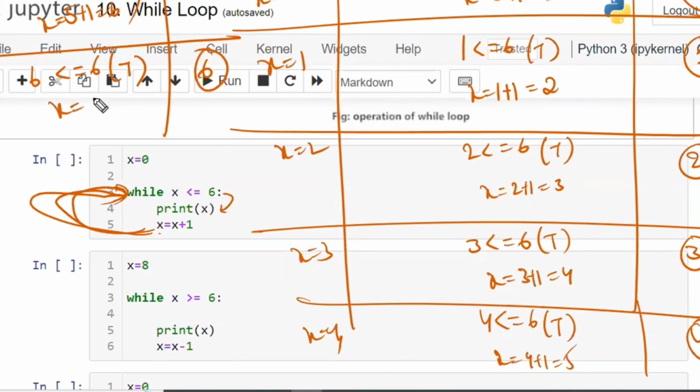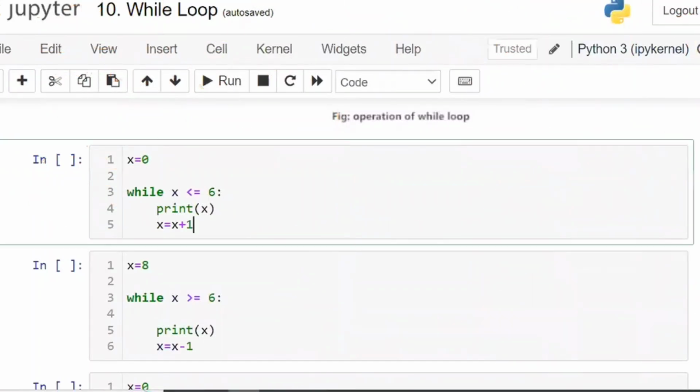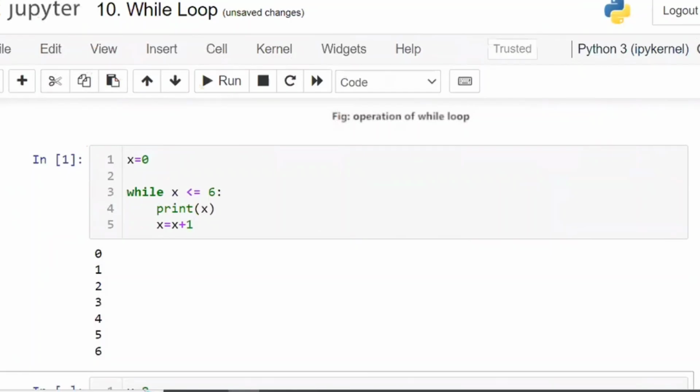Now X is equal to 7. 7 is less than or equal to 6? The condition failed here, so it will stop here and come out of the while block. So what is printed? 0, 1, 2, 3, 4, 5, 6. 6 also gets printed. So like this, it is getting printed. Till the condition gets satisfied, it will be printed.